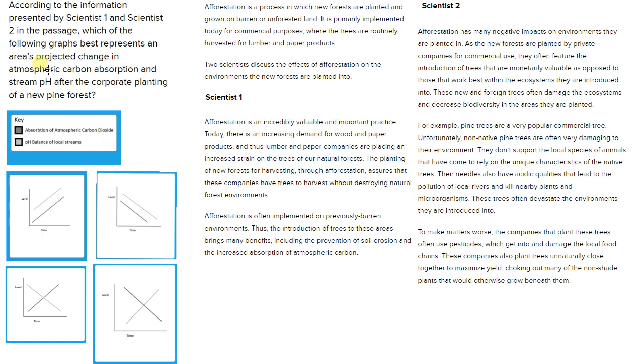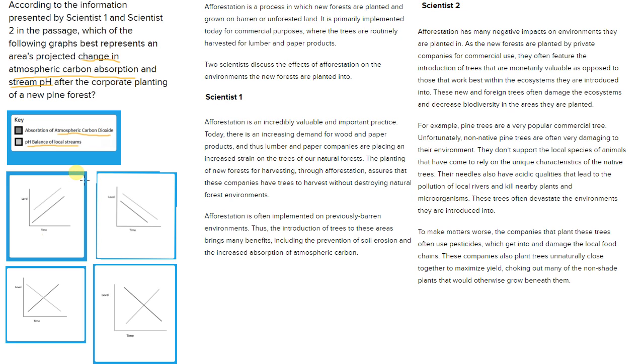graph that represents the area's projected change in atmospheric carbon absorption and stream pH after the corporate planting of a new pine forest. So basically they're saying, hey, based on everything you read here, if we planted a new pine forest, which of the following graphs represents the change in atmospheric carbon dioxide, which is the darker line, and the pH balance of local streams, which is the gray line. And I'm sure you can see this much bigger on your screen, or if you're looking at the problem, you can see these graphs a little better. I had to shrink them down to fit them here into this video.